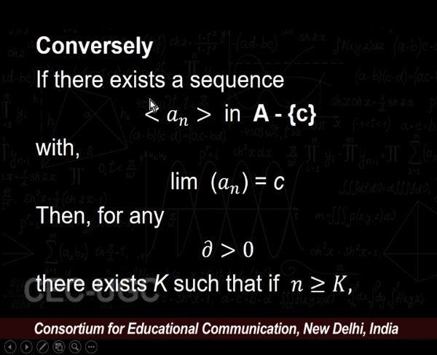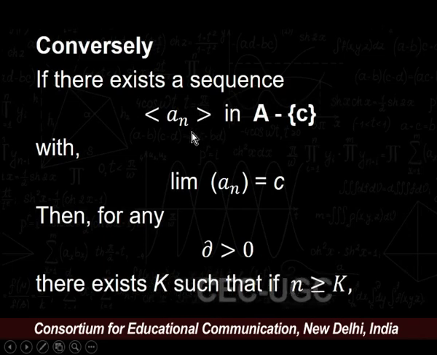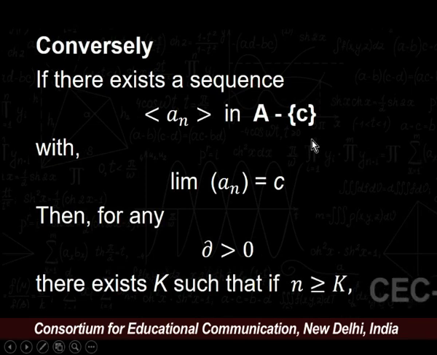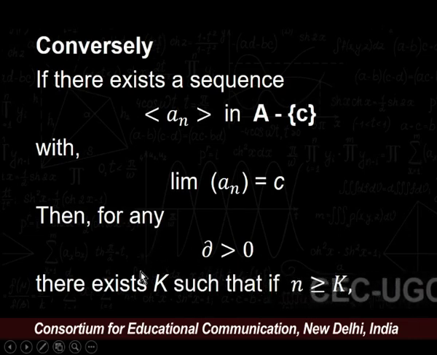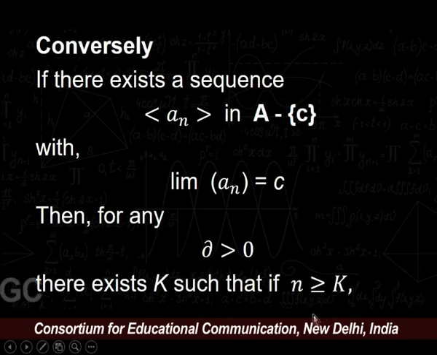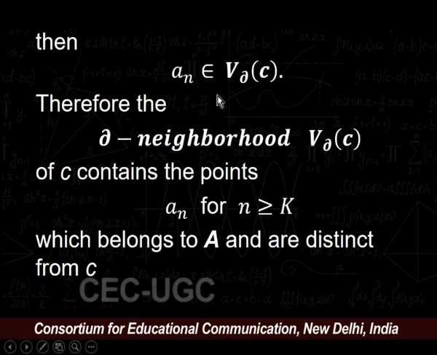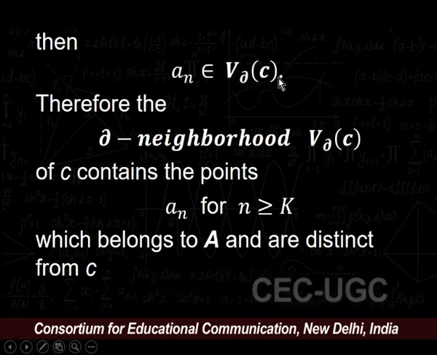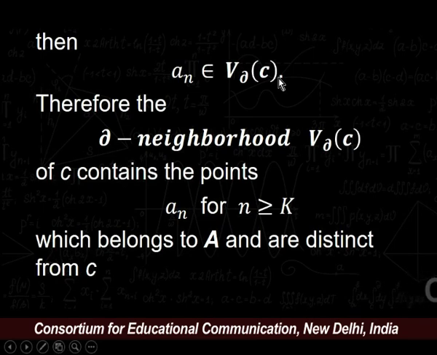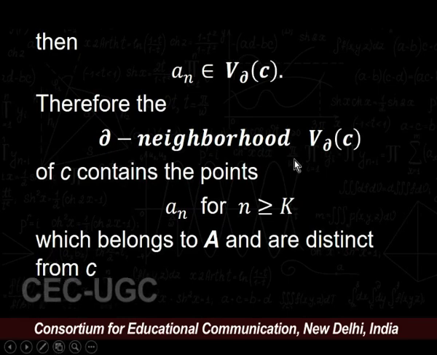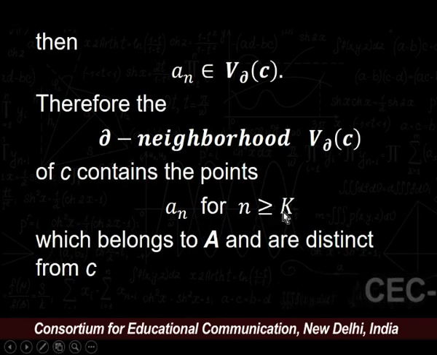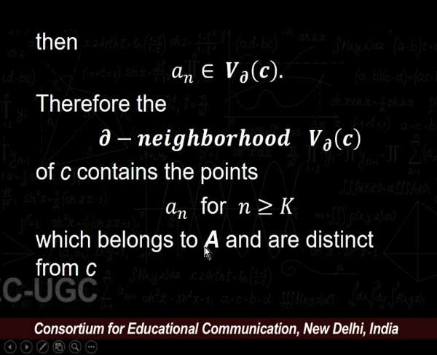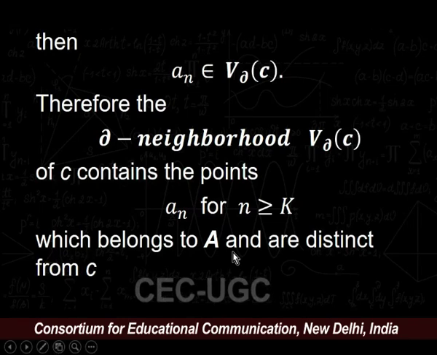Conversely, if there exists a sequence a_n in A minus {C} with limit of a_n equal to C, then for any delta greater than 0, there must exist some k such that for all n greater than or equal to k, we have a_n belongs to the delta neighborhood of C. This is by the definition of convergence. Therefore, the delta neighborhood V_delta(C) of C contains the point a_n for all n greater than or equal to k, which belongs to the set A and which are distinct from the point C.